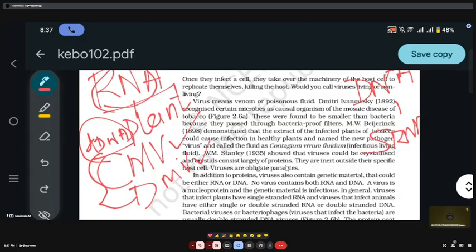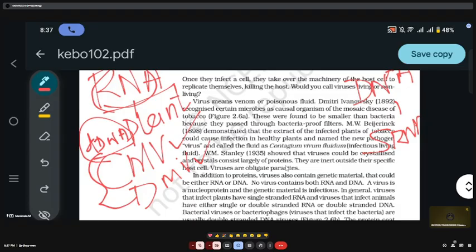And the next thing, animal viruses. In the majority of animals, DNA is the genetic material. But two viruses, for example the polio virus and flu virus, have single stranded RNA as the genetic material.